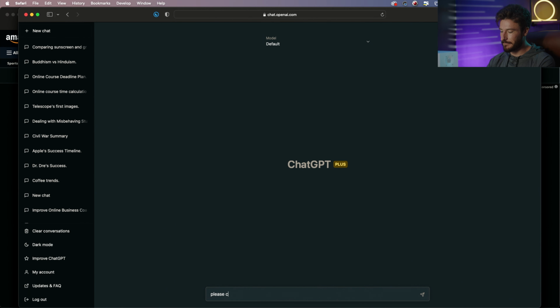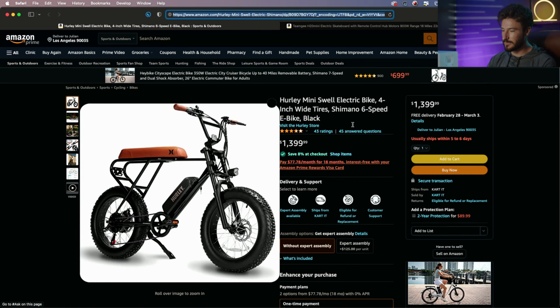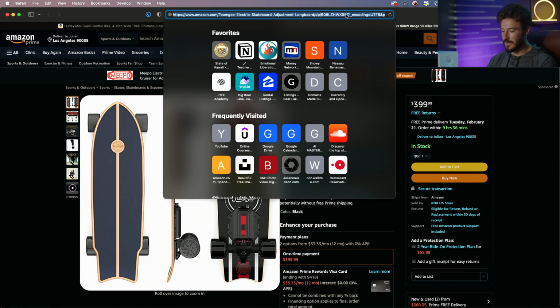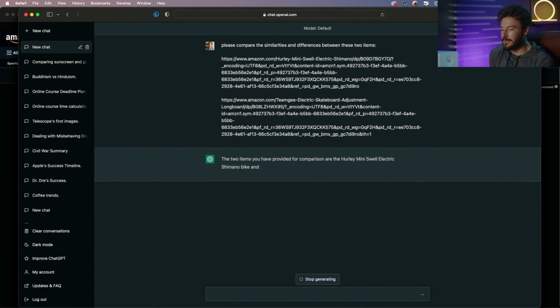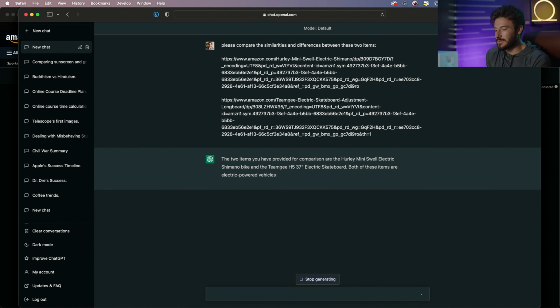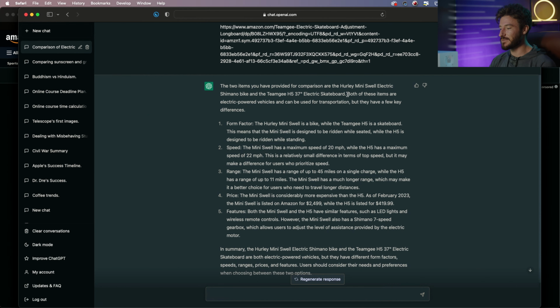Please compare the similarities and differences between these two items. I'm going to move it down, paste the first one, go to the next, copy the link, come back, hit enter, and now what it's going to do is break down what the differences and what the similarities are. And this is pretty cool. This breakdown is on point.